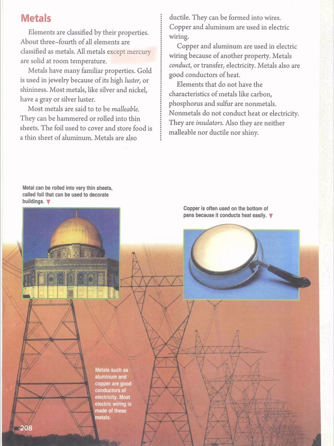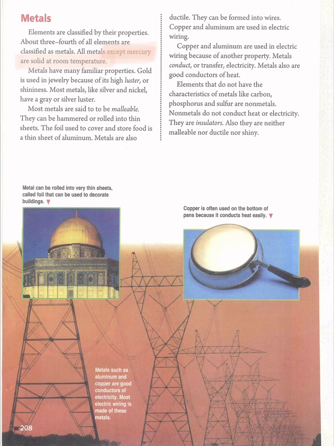Okay, all metals except mercury are solid at room temperature, and they have some properties. Metals have luster. It means they have brightness, they are shining.